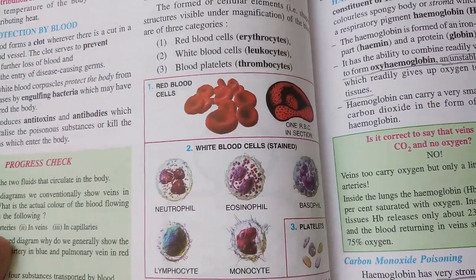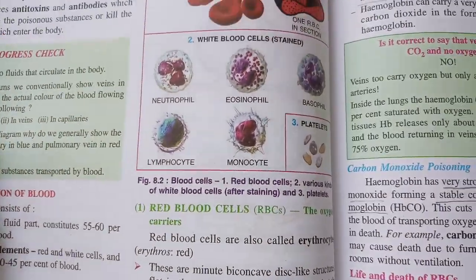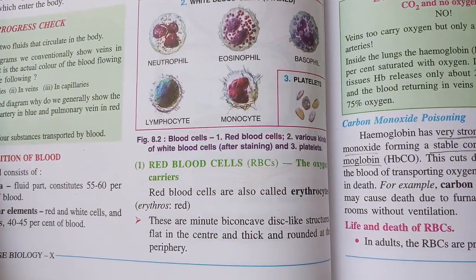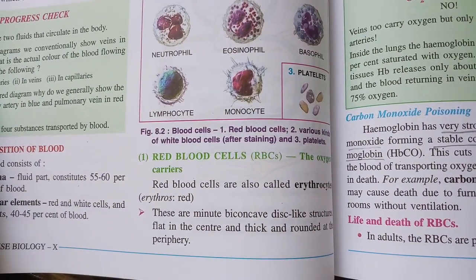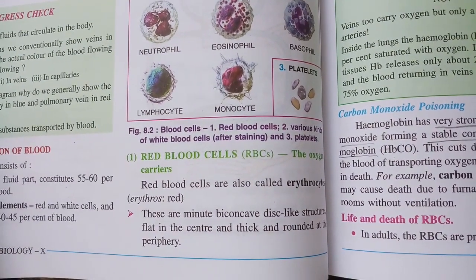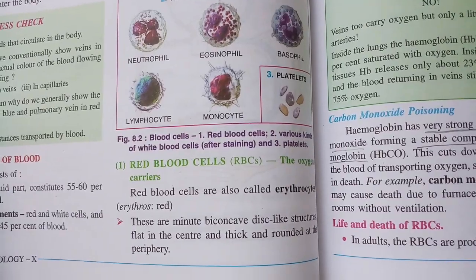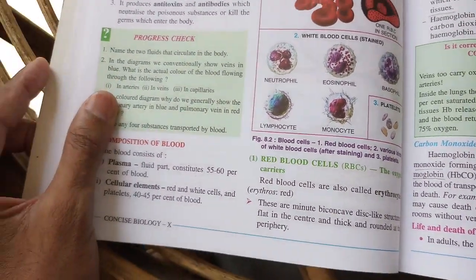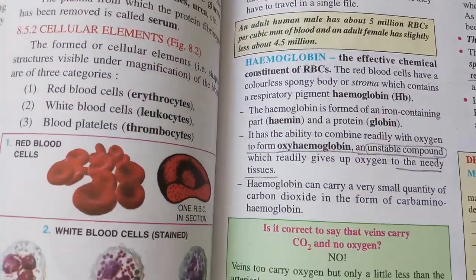Few basic things. Now RBC, the other word for the RBC is erythrocytes, right? These are minute biconcave disc-like structures, flat in the center and thick and rounded at the periphery. Since it is biconcave, it can accumulate more of the oxygen, right?